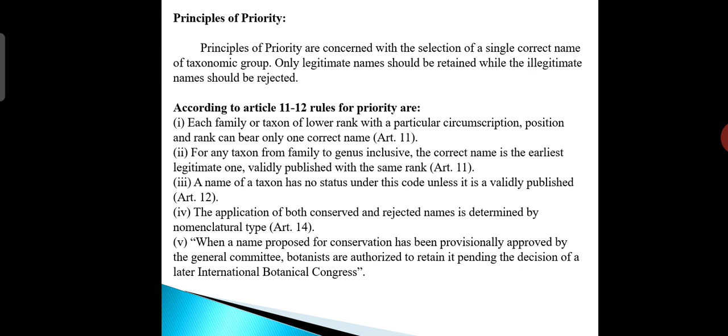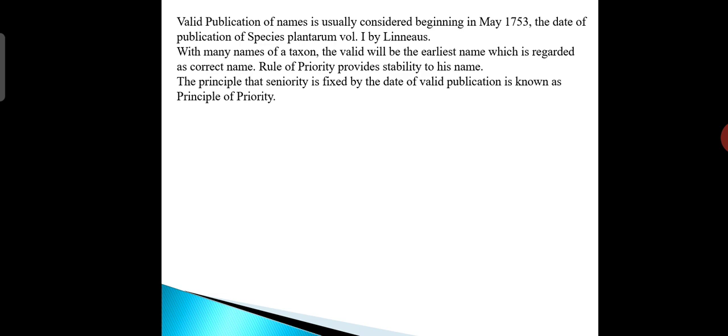When a name proposed for conservation has been provisionally approved by the general committee, botanists are authorized to retain it pending the decision of a later International Botanical Congress. So these are the rules here.